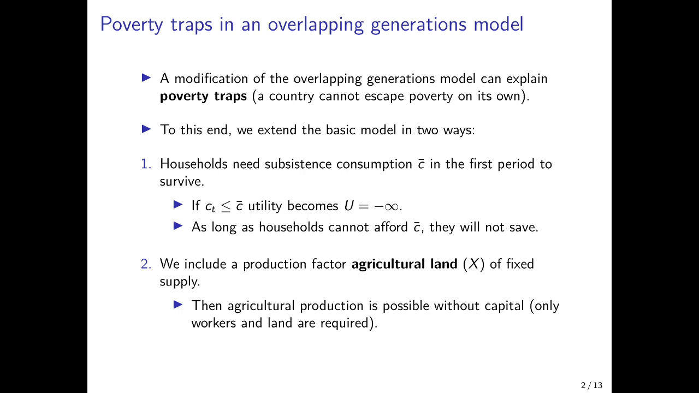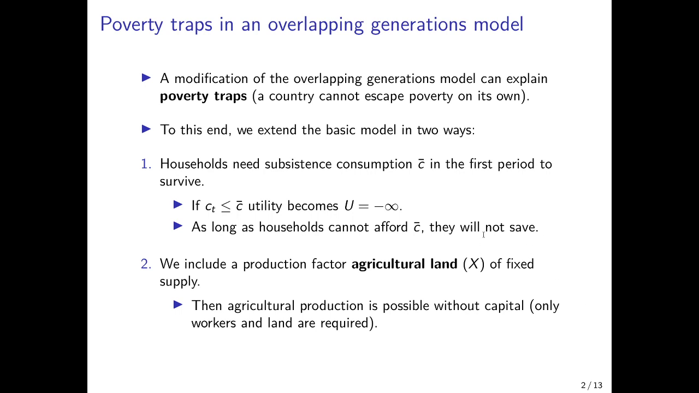Now, the two simple extensions we make here are that we introduce subsistence consumption C bar in the first period of life. So individuals need a certain consumption level C bar, otherwise they do not survive into the second period of life. We conceptualize this such that if the actual consumption level of a household would fall below the subsistence consumption level, then utility becomes minus infinity. Now, as long as households cannot afford their basic needs, they would not save. So we would not have capital accumulation in the model as long as incomes are not so high that at least the basic subsistence needs are covered.